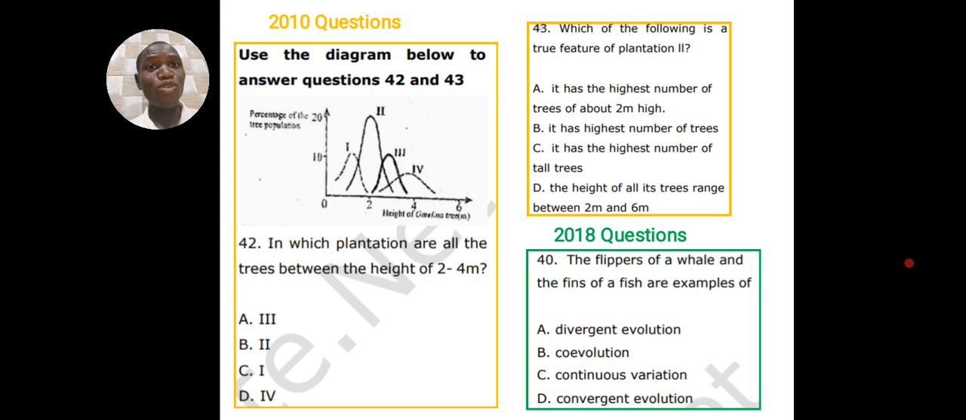So today we are going to look at variation briefly. I'm going to show you what JAMB expects you to know and what you should know, and how you'll be able to answer questions like this in JAMB that is coming very soon. So let's quickly dive into it.